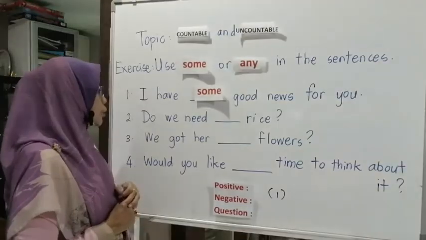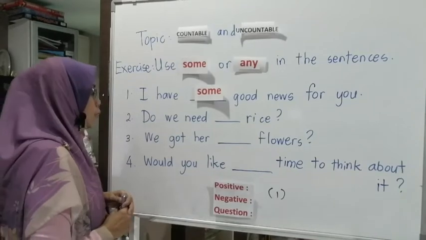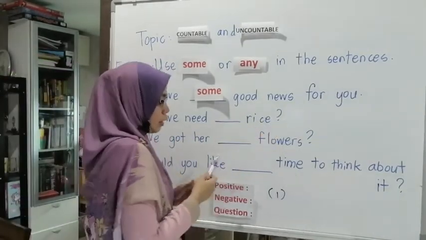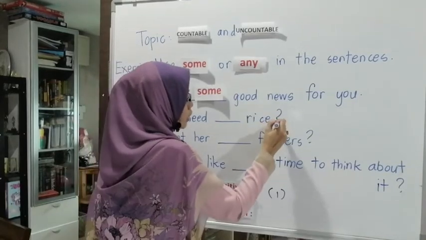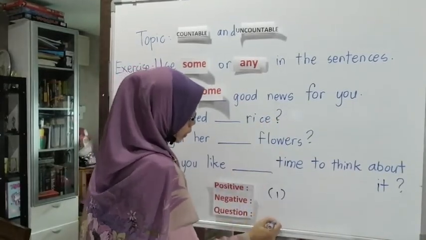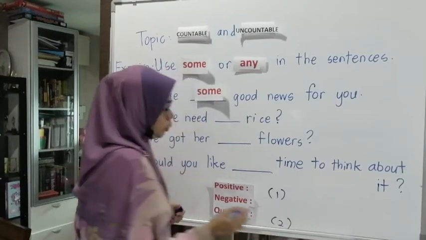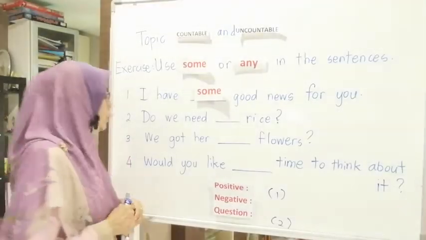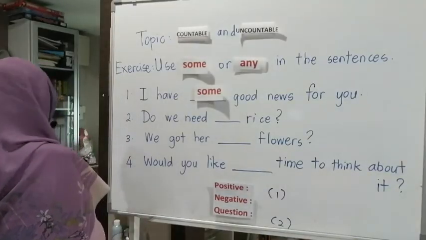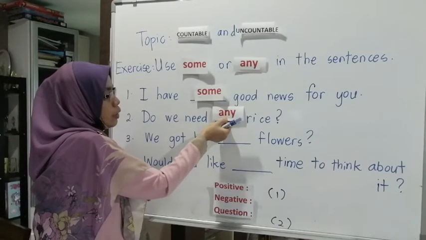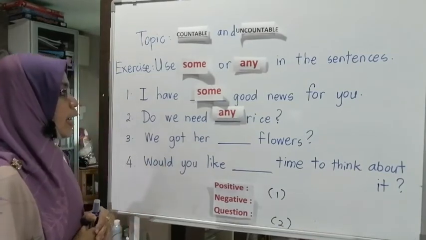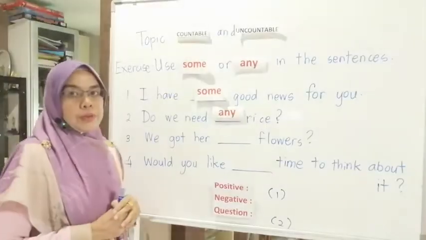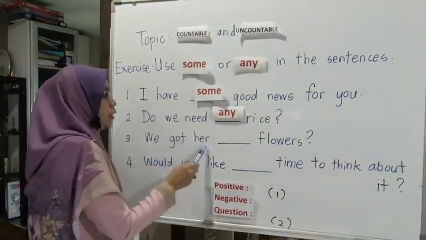Number 2: do we need rice? This has a question mark, so it is a question. For a question, we are going to use any, as you learned just now: do we need any rice? Now we proceed to number 3: we got her.